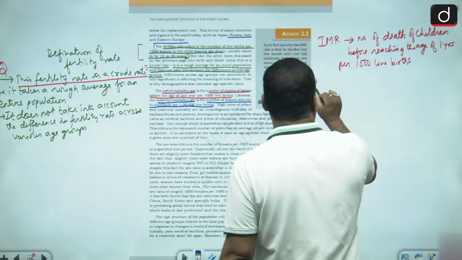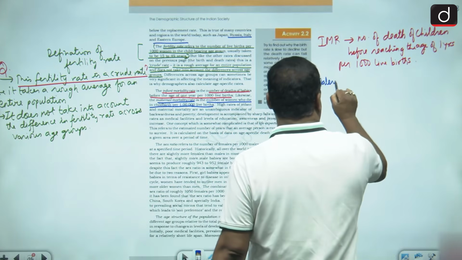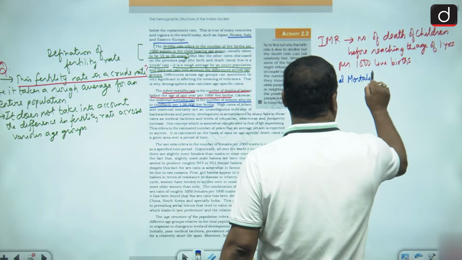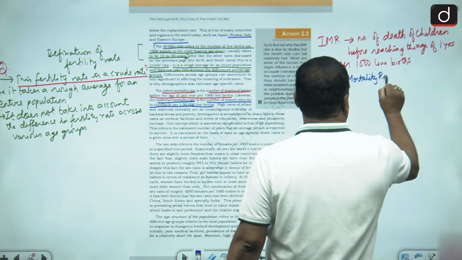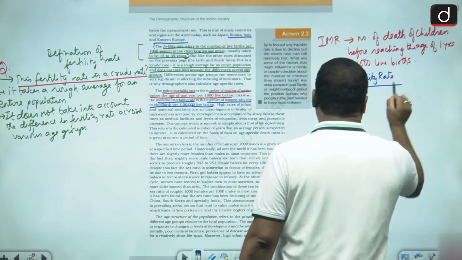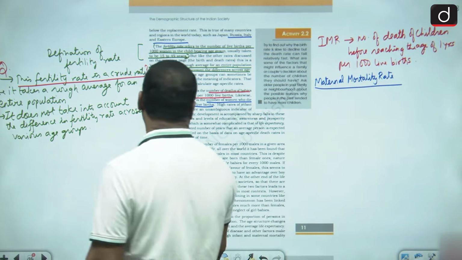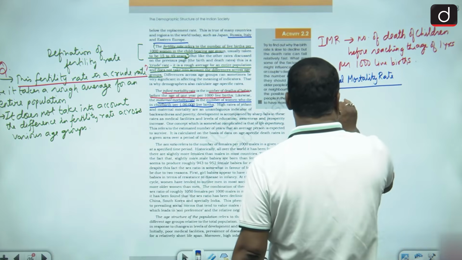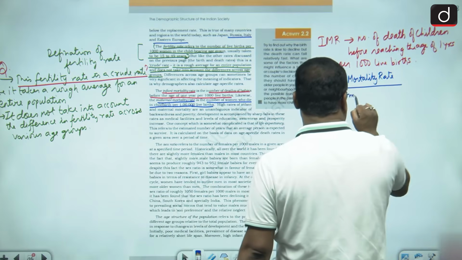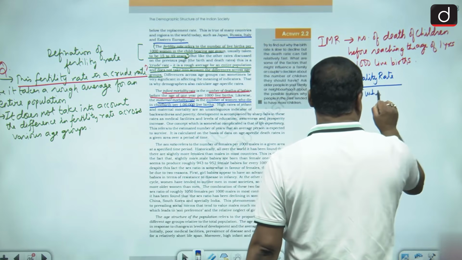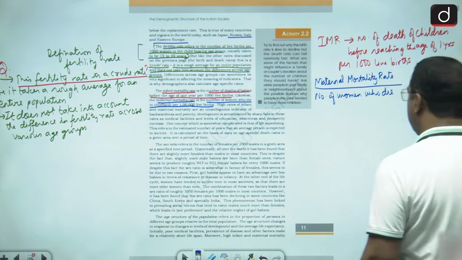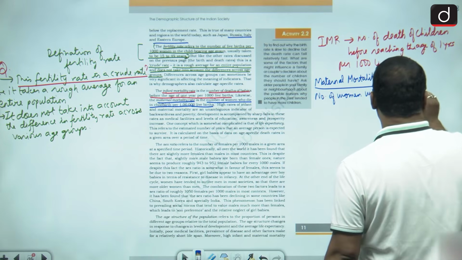And when I say maternal mortality rate, this is with regard to the death of women. That is the number of women who die in childbirth.